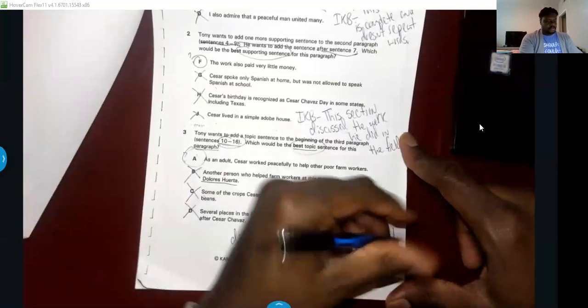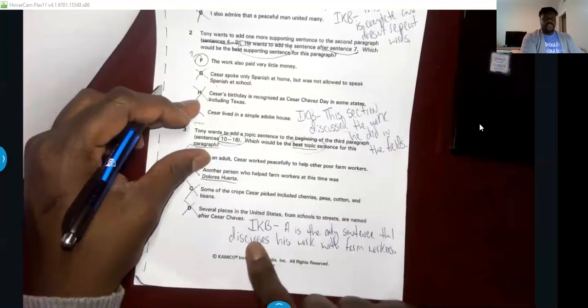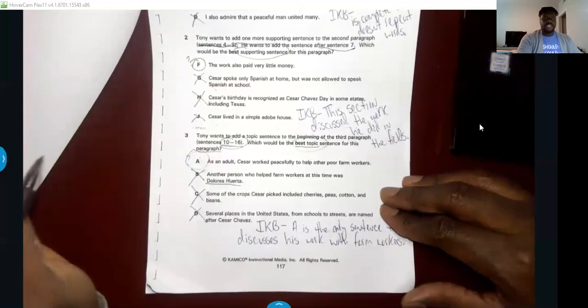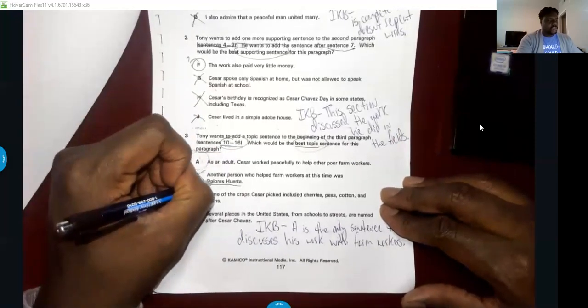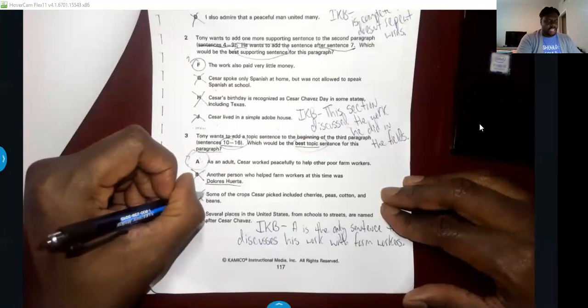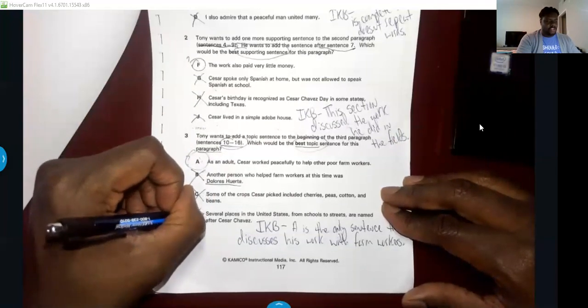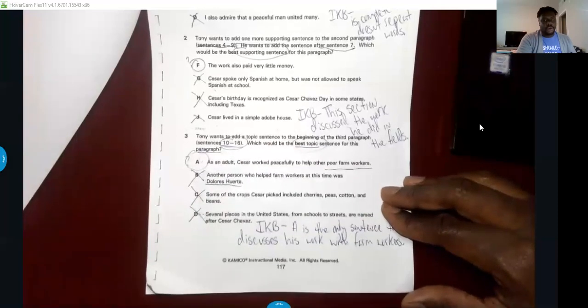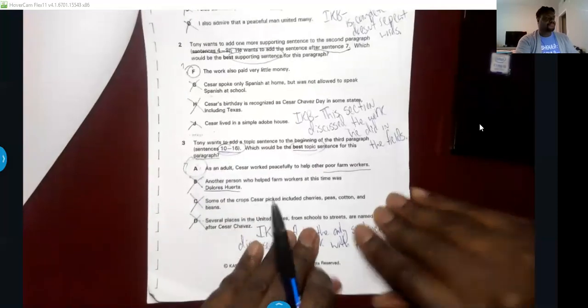RS: the whole paragraph is talking about his work with farm workers, and this is the only one that discusses that. All the other ones are about somebody else working with farm workers, crops that he grew, and streets or places named after him. This is the only one talking about him helping poor farm workers. So that's why that's correct.